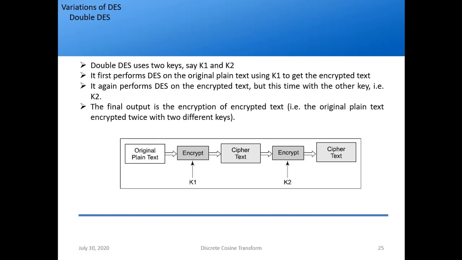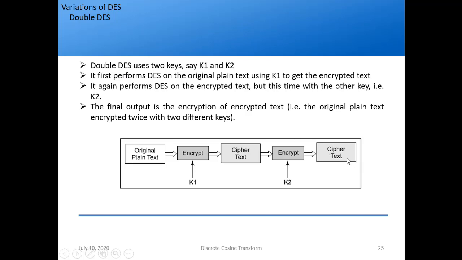Okay, so the first variation is called double DES. As the name suggests, it uses two keys, K1 and K2. Again, as we saw yesterday, we'll just refer to the diagrams and you can write out this text, so there is no need to learn it by heart again. I have the original plain text and I encrypt it with a key K1. So what will I get? I will get a ciphertext. Then I again treat this as plain text and encrypt it with a second key. Remember, this is K1, this is K2. So I am using two keys, hence the name double DES.